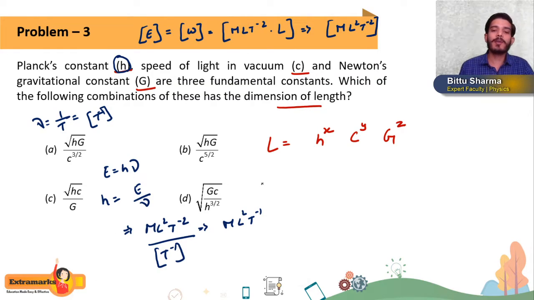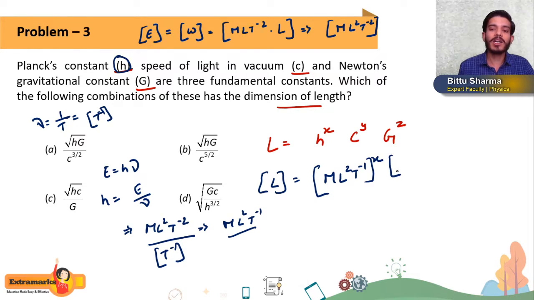Okay, so again I am moving towards the question. We have to calculate the dimension of length, the formula of length. So let us say it is L. Dimension of Planck's constant, just now we saw, is ML²T^-1, so (ML²T^-1)^x. Now what is the dimension of speed of light, c? It is a speed only. Dimension of speed is LT^-1, we all know, yes or no? Meter per second is the unit, and the dimension is (LT^-1)^y.